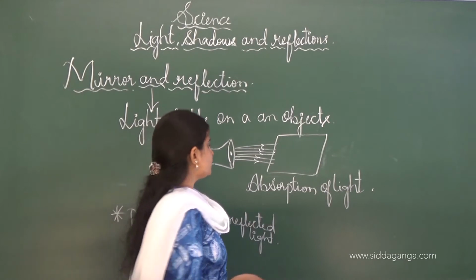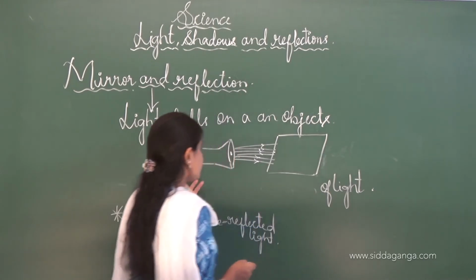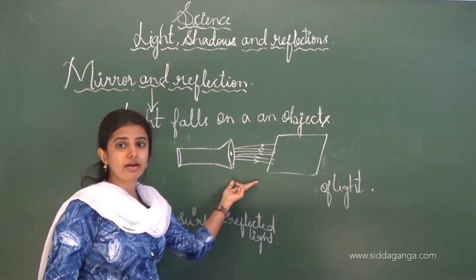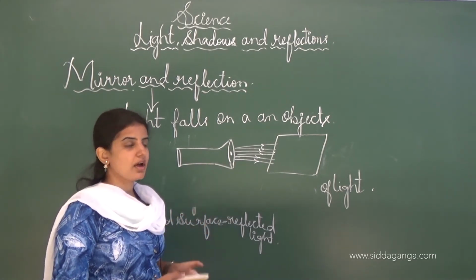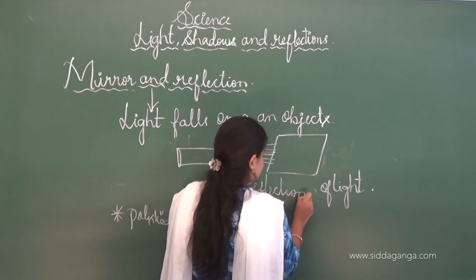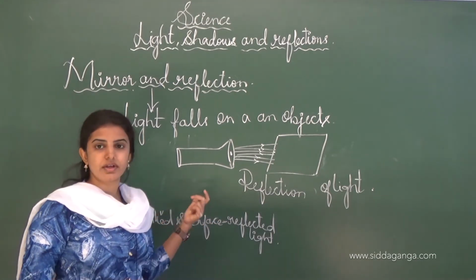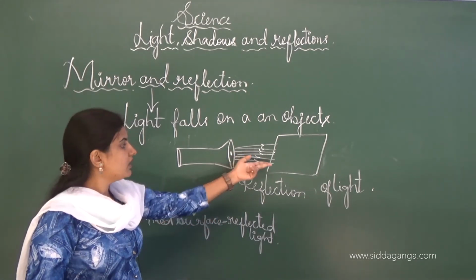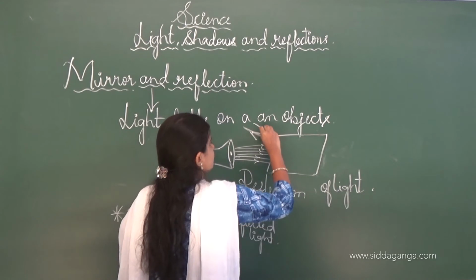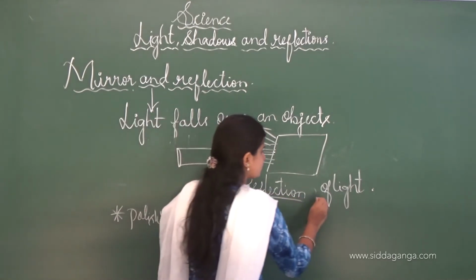Next we shall move on to another condition. If we put on the torch, when the rays of the torch fall on a particular object, they bounce back or are reflected back to the other side, and such a type of process is known as reflection of the light. For example, consider a mirror. If we put on the torch in a dark room, the mirror will reflect the light to the other side, and such a process is known as reflection of the light.